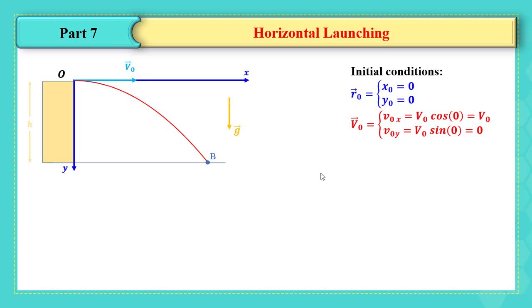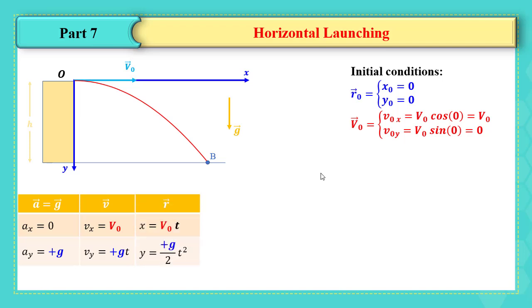What about the gravitational acceleration? It is all the time directed downward. In this case, the y-axis and the g vector are of the same direction. So writing the components of the g vector, it is 0 plus g, not minus g. After that, we find the v vector by antiderivative, and it is v0 i vector plus gt j vector, since v0x is v0 at any time and v0y is 0.